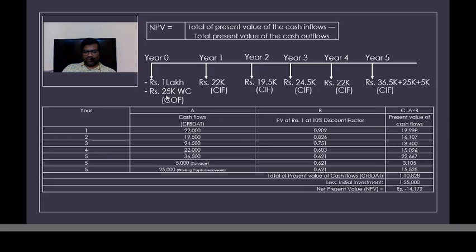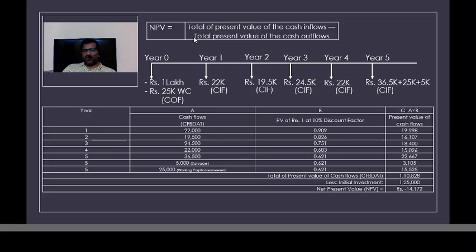So let us assume working capital is required not in the year of investment, but in the 3rd year. When we need working capital in the 3rd year, what happens? This 25,000 we have to spend in the 3rd year. And what is the discounting factor of the 3rd year? 0.751. So when I am calculating the total cost of investment, I'll take this as 1 lakh, but I will not take this as 25,000, because I need it in the third year. So this 25,000 I will multiply with the third year's discounting factor, which is 0.751.